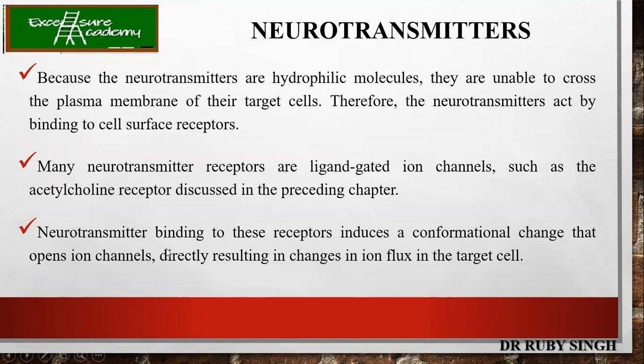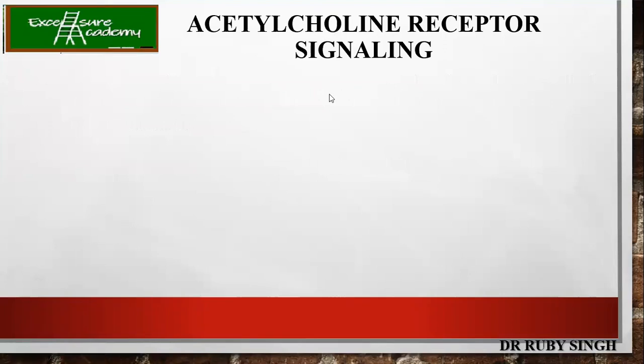Neurotransmitters will go and bind to the receptors, and then there will be a conformational change. Because of this conformational change, what will happen? It will result in the opening of ion channels like Na plus and K plus. So let me explain with the diagram over here, and that's why I have kept the space, to explain the stuff.